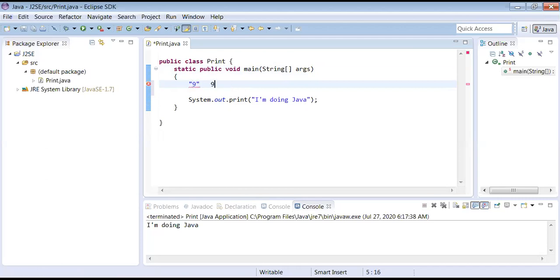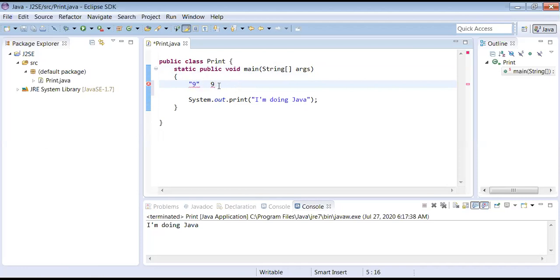Actually, this is 9, but your virtual machine is taking 9 like this, in double quotes. You are typing this, and your machine is taking it like this. What is the difference? Double quote means a string.